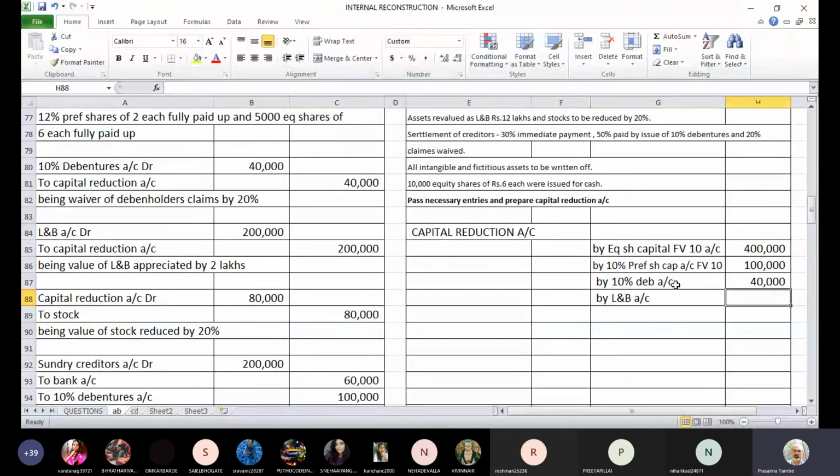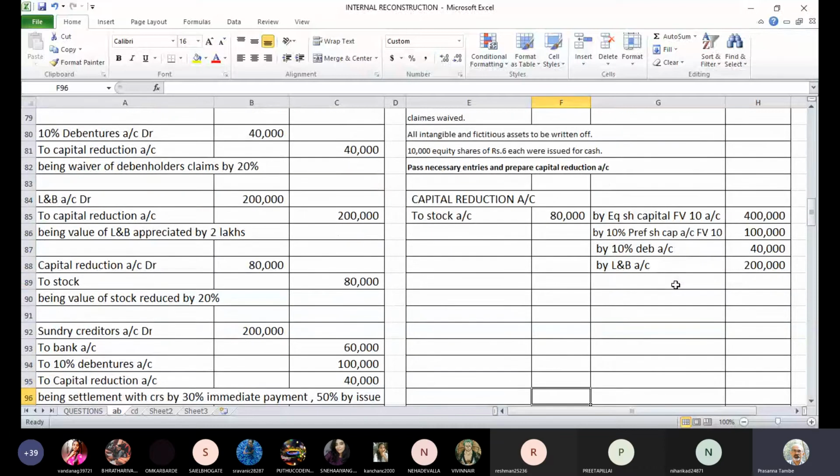That amount is credited to the extent of 2 lakh. Then we have write-off of stock. To stock account amount debited is 80,000.